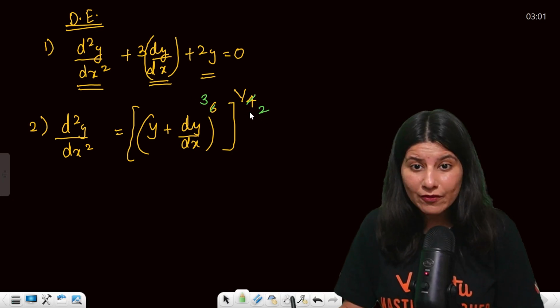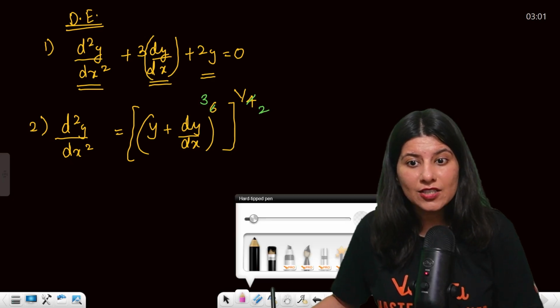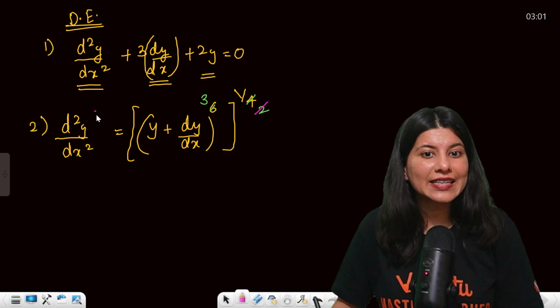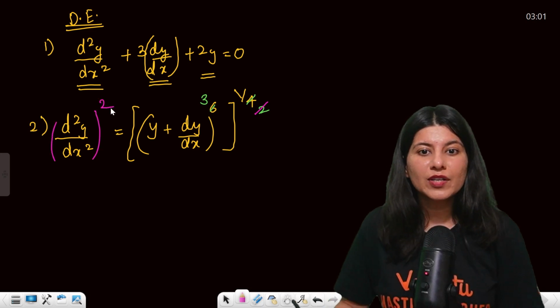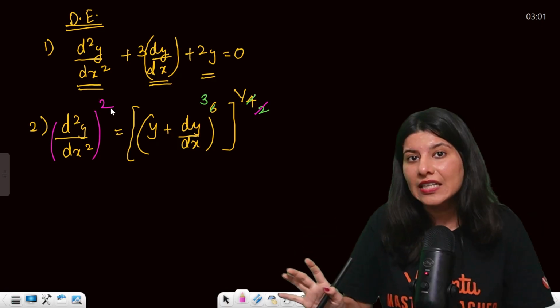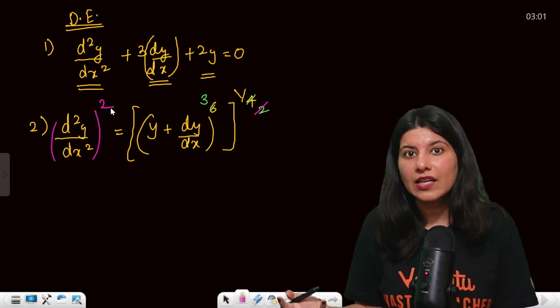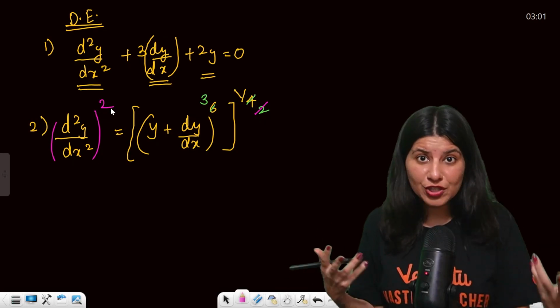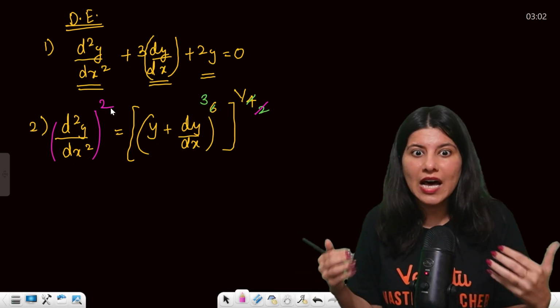Now I can square both the sides, so this 2 will get cancelled out and this 2 will appear over here. Now this looks like a differential equation because it doesn't have any negative or fractional power. All the powers of differential coefficients or derivatives are whole numbers.